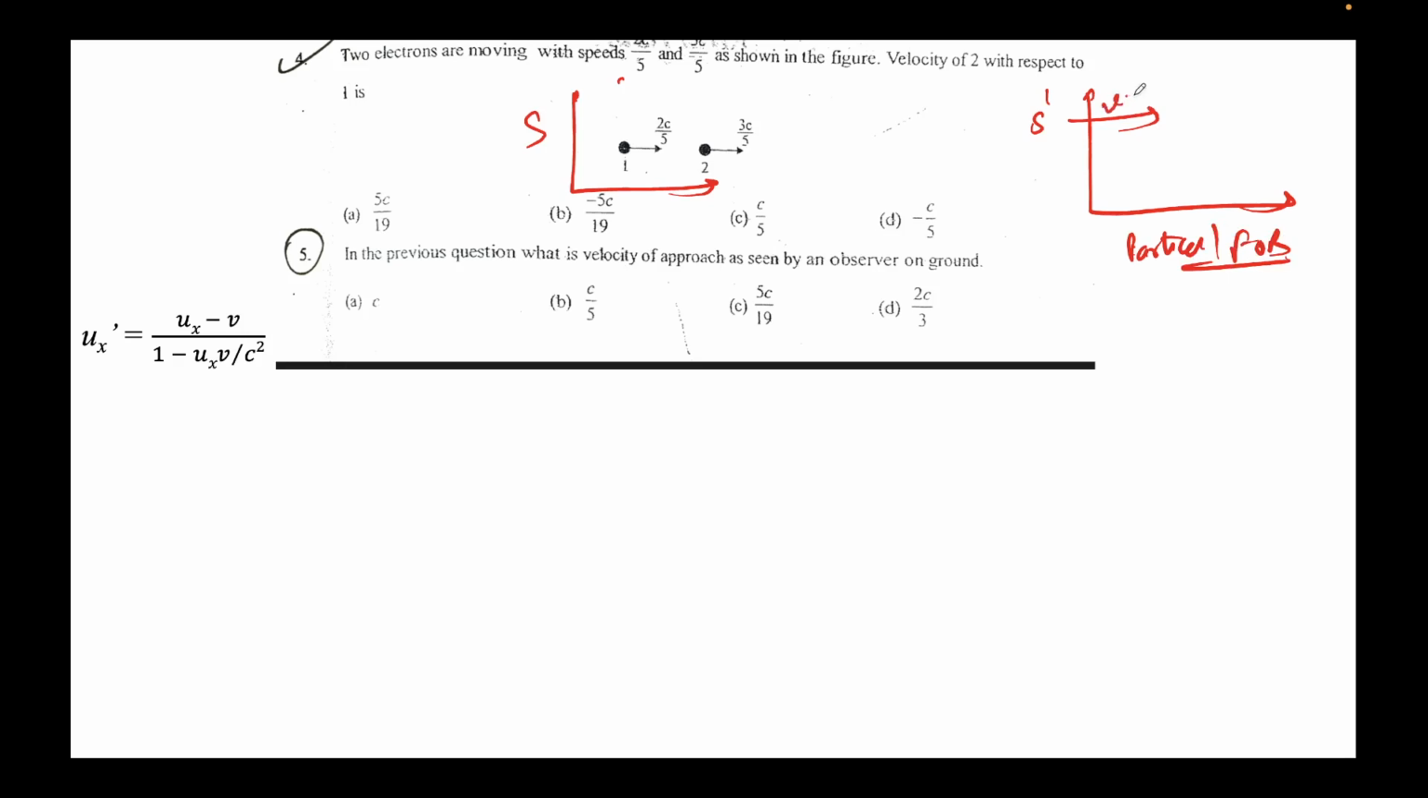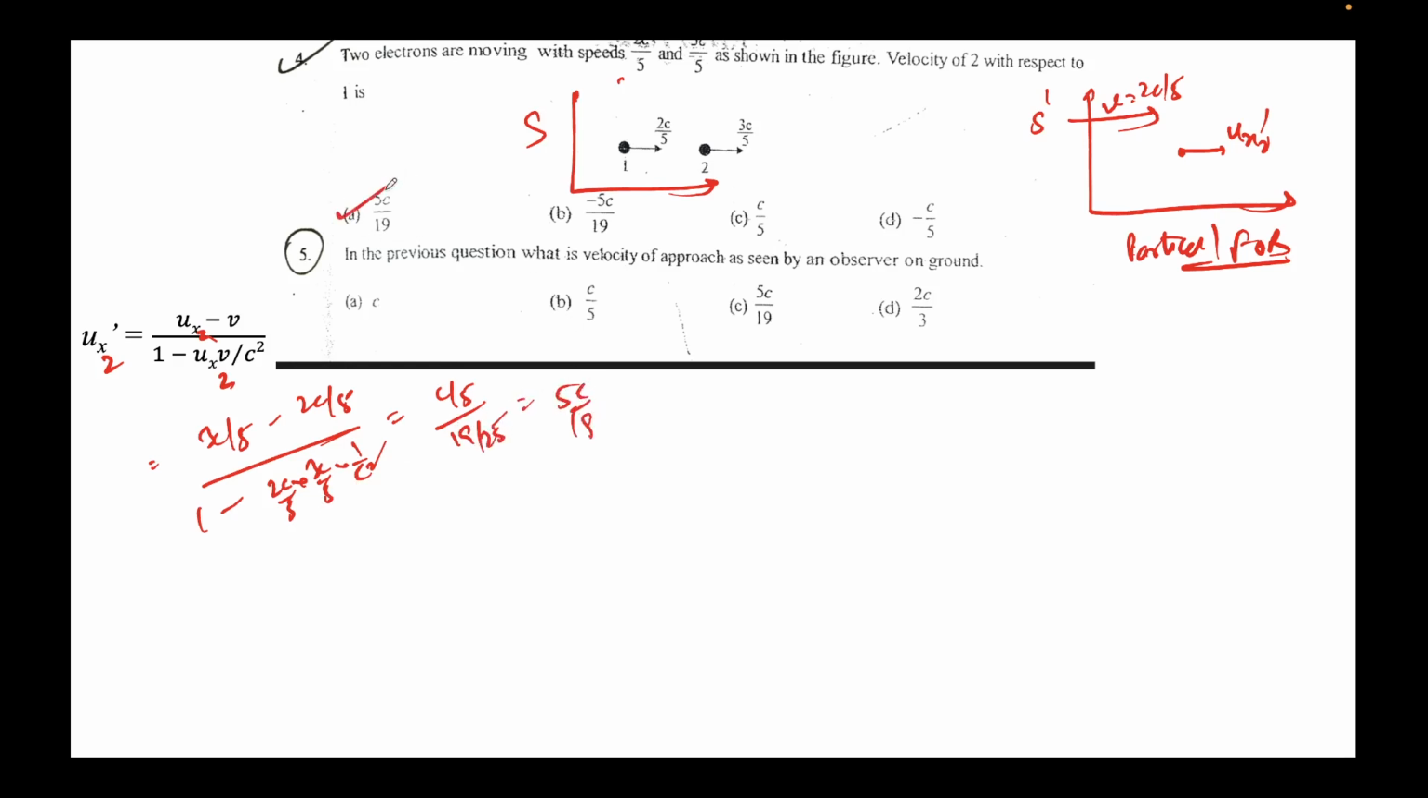So this speed would be 2c by 5, and you need to find the velocity ux2 prime. Right? So you can just put the values in the formula: 3c by 5 minus 2c by 5, over 1 minus 2c by 5 into 3c by 5 into 1 over c square. 15 minus 6 is 9 over 25... so the answer is 5c by 19. This would be the option here.